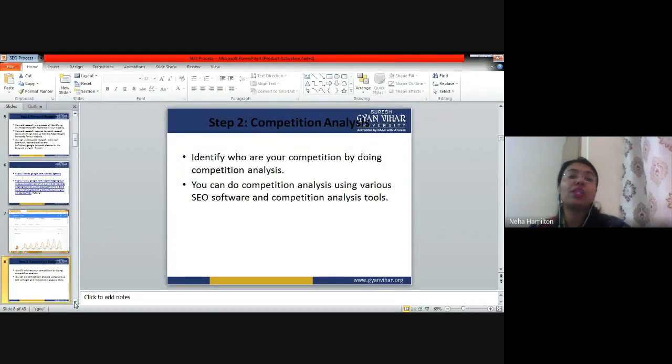So, what is Google AdWords? Google AdWords is an online platform through which you can participate in search engine marketing, right? You can create your account easily, and then it is going to ask you what is your website, what is the URL of your website. Then you give the URL, then it is going to ask you for keywords, and accordingly you have to give the keywords. And as ranking happens in SEO, in the same way ranking happens in paid advertising also.